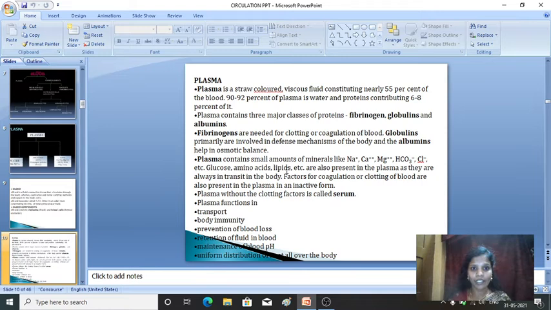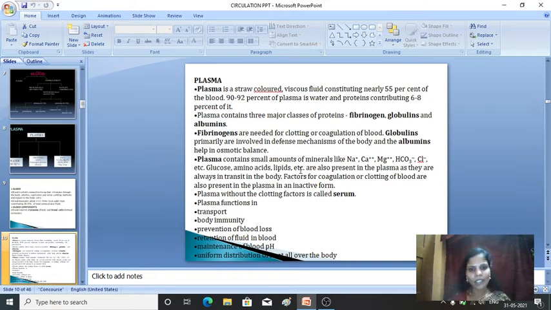So one by one we'll see now what are their functions. First comes the fibrinogen. Fibrinogen is needed for the clotting and coagulation of blood. What is fibrinogen? It is a protein present in the plasma. What is the function of fibrinogen? It helps in clotting or coagulation of the blood. Second one is globulins. Globulins are primarily involved in the defense mechanism of the body. Then third one is albumin. Albumin helps in the osmotic balance. So the 3 types of proteins and their functions you have to know.